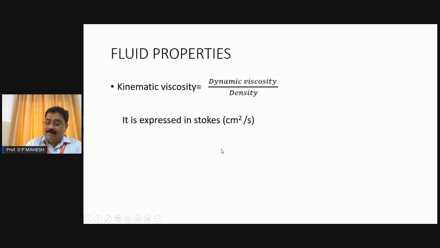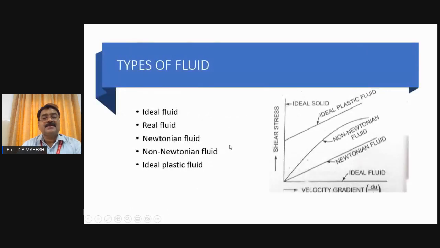Now the other properties of the fluid. Kinematic viscosity. What is kinematic viscosity of the fluid? Kinematic viscosity of the fluid is defined as the ratio of the dynamic viscosity to the density of the fluid. Dynamic viscosity is denoted as mu, whereas density is denoted as rho. It is expressed in the unit called Stokes. Each Stoke is nothing but cm square per second.